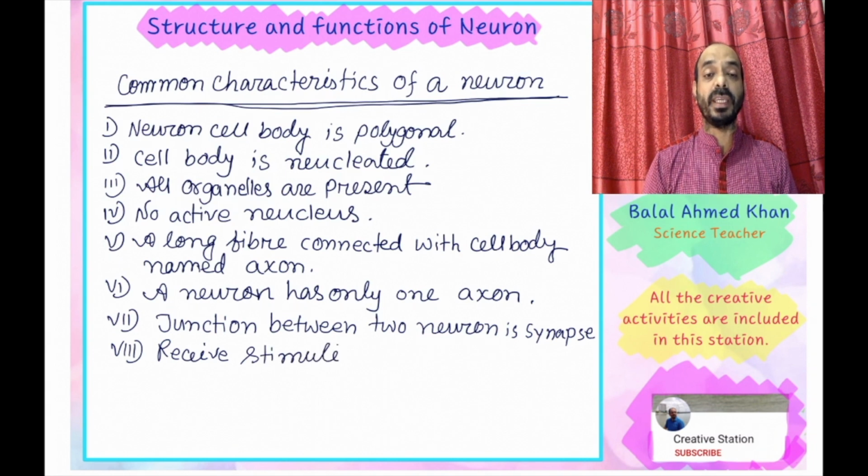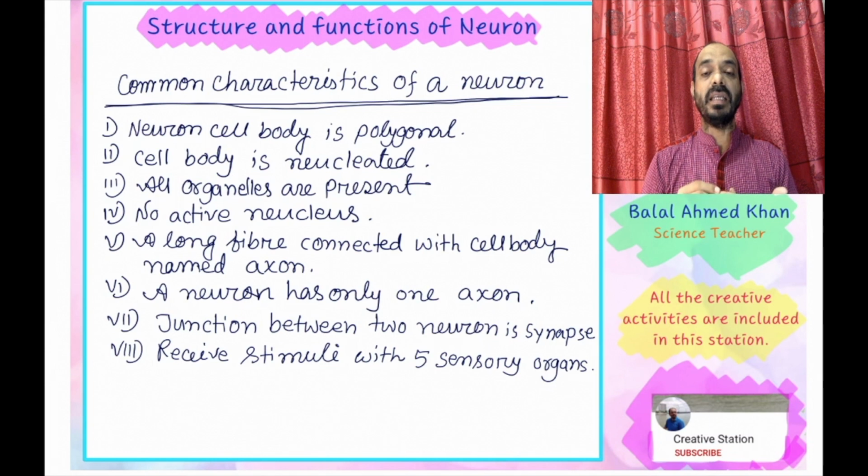Neurons receive stimuli with the help of dendrites and the outer part of the cell body. We also receive stimuli with the 5 sensory organs. There are 5 sensory organs in the human body: eyes, nose, skin, ears, and tongue.